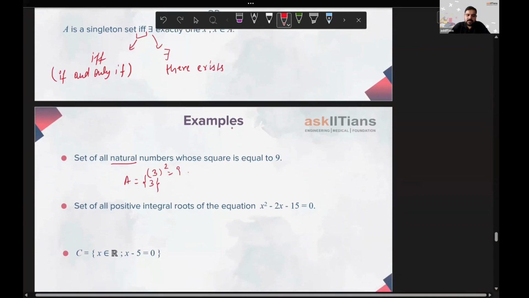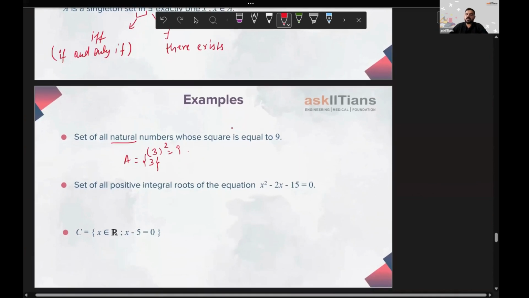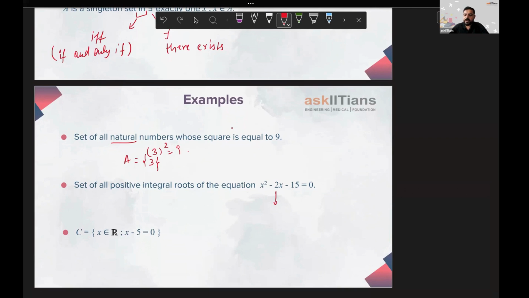Next, set of all positive integral roots of the equation x square minus 2x minus 15 equal to 0. So I hope you are all very well familiar with the middle term splitting part, right? You have studied this in 9th grade polynomials chapter, 10th grade polynomials also, 10th grade quadratic also. So middle term splitting we can use in this topic.